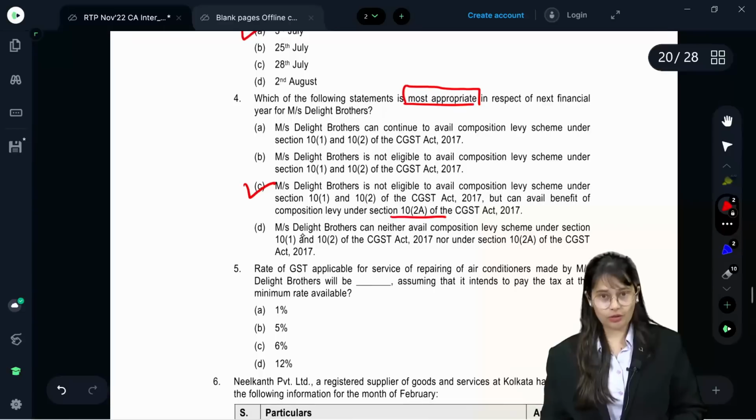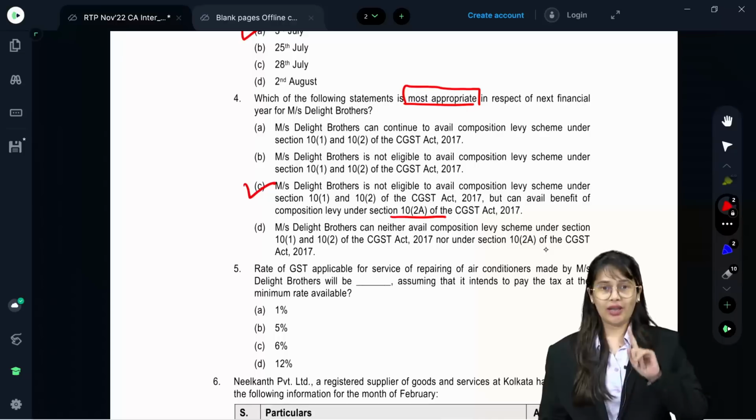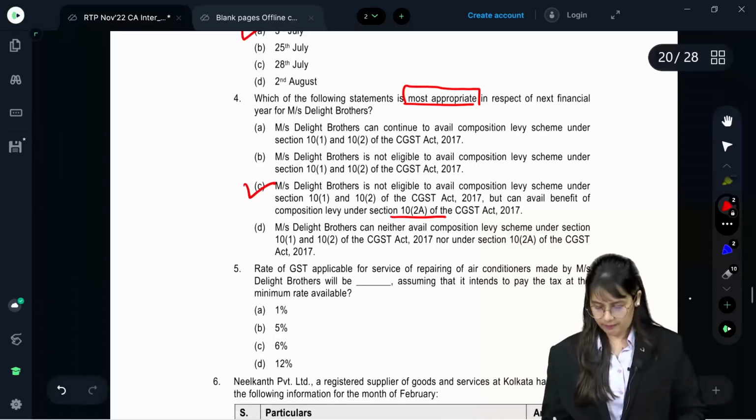Let us check D also. Messrs. Delight Brothers can neither avail composition levy scheme under 10(1), 10(2) nor under section 10(2). This is wrong. So hence your answer C is correct.